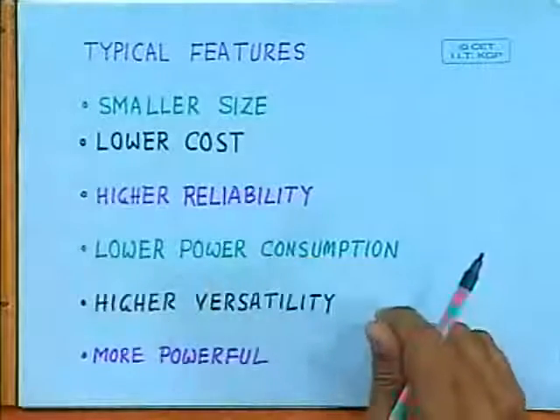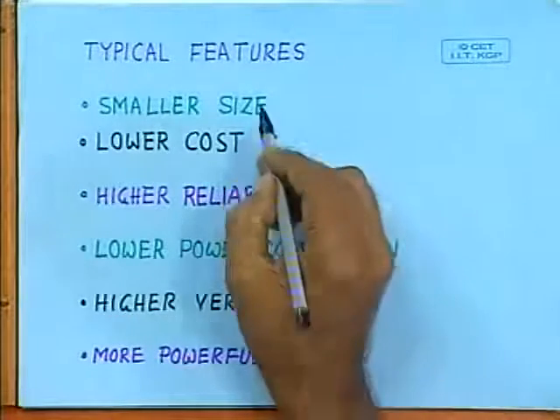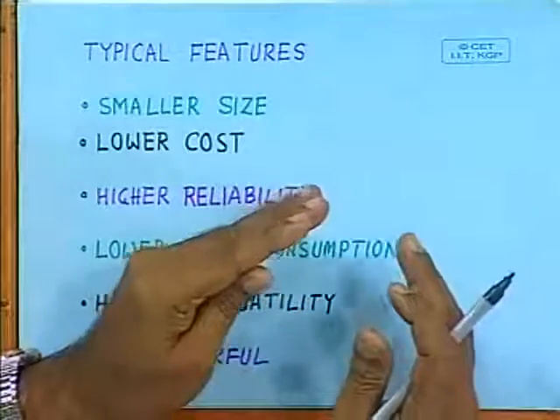First feature is small size. As I mentioned, Moore predicted that the packaging density will double every year. Initially, he predicted that. Then, of course, he revised his theory and he proposed that the packaging density will double every 18 months and processing power also will double every 18 months.